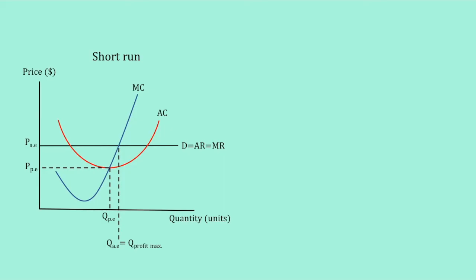In the short run, firms will most likely produce at profit maximizing level of output, as they will be producing at where MC equals MR, which is equal to AR. The firms will be producing at the allocatively efficient point while not being productively efficient. This is true regardless if the firms are making abnormal profits or losses.